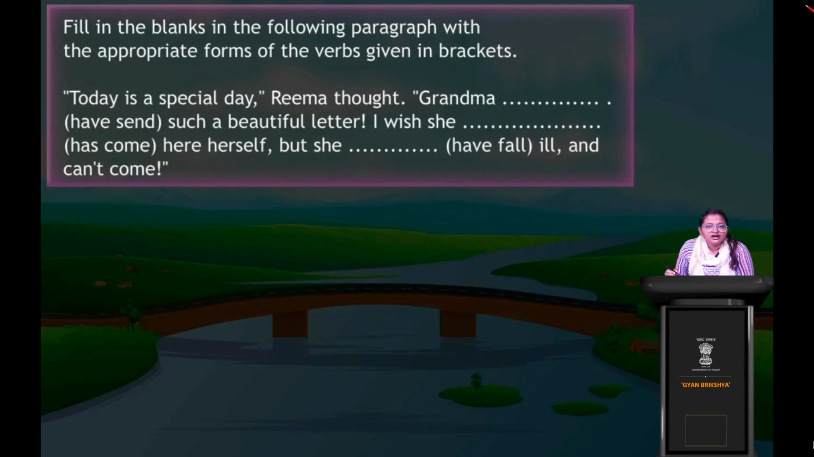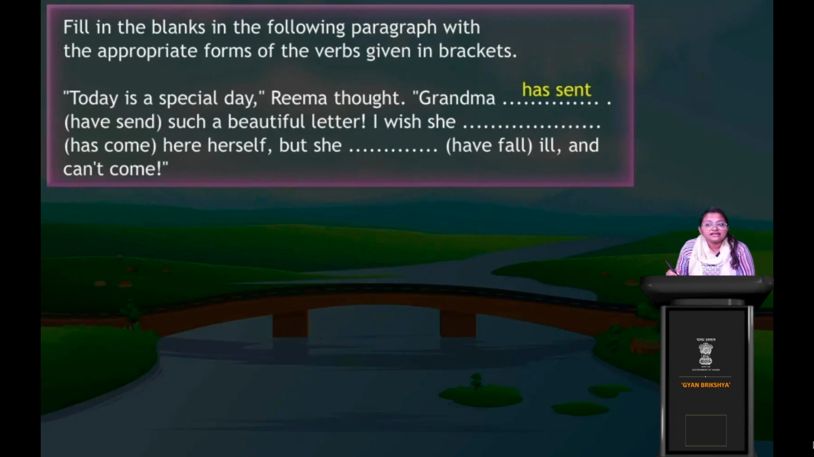So grandma dash such a beautiful letter, grandma. Yes, very good. The grandma has sent such a beautiful letter, because we are talking about today, present tense, আজকের ঘটনা, today. Okay, so grandma has sent such a beautiful letter. I wish she dash here herself. So has come. তো কি হবে change হয়? I wish she dash here herself. The form is has come. How are you going to change it? I wish she had come.